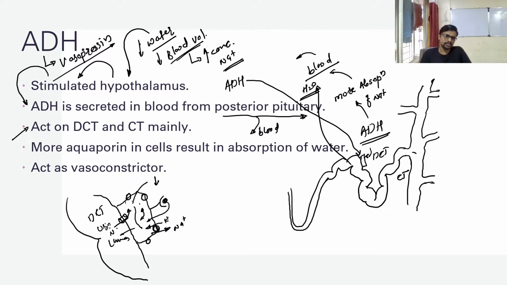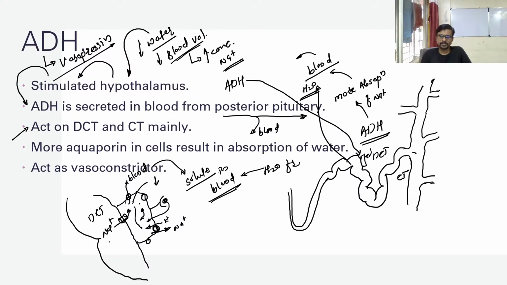entering into the cell. So let's rub it out so we will have more space. Now sodium enters this cell, and from this cell it goes to the blood. And it is because of a single ADH hormone, and at that time the concentration of solute in the blood is more, so it absorbs H2O from the DCT.